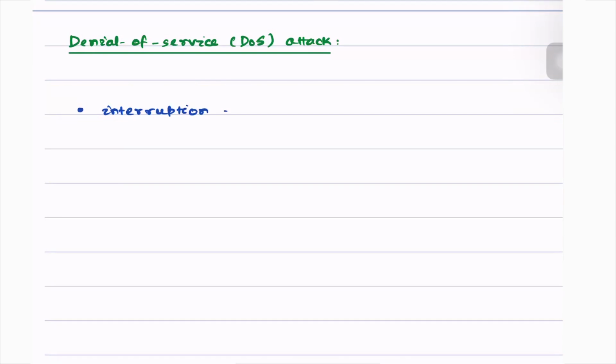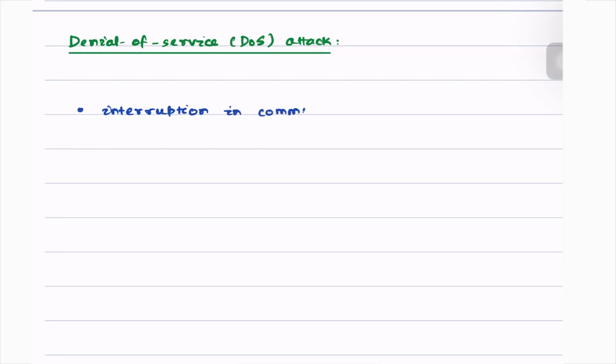Denial of service attack. A denial of service attack is simply an interruption in the communication channel.